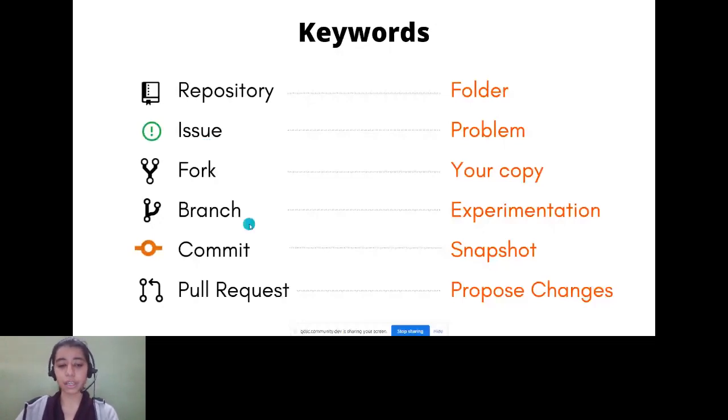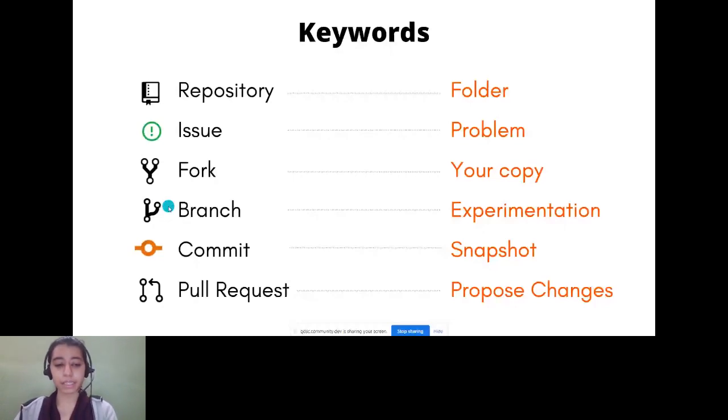Next thing is a branch. Now branches are used so that you do not work on the main stable branch. As you can see from the symbol, there is a straight line which indicates the main branch that has all the code flowing, and you create a diversion over there and you add your own code over here. You do that so that there are no bugs or errors introduced because of your code. After you experiment and add all the code on your branch, you can get the branch merged to the main branch.